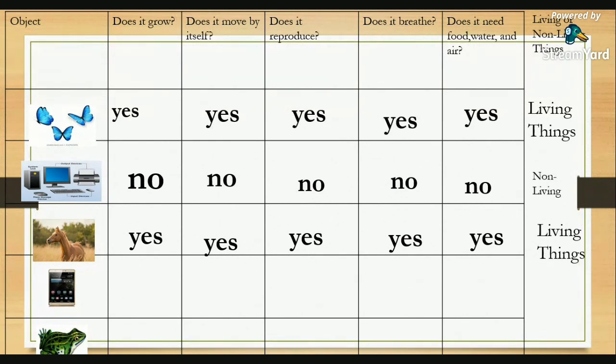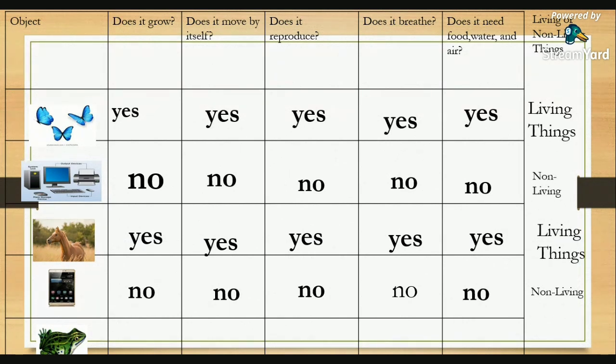Okay, let's proceed to number 4. What is this? A cell phone. Does a cell phone grow? No. Does it move by itself? No. Does it reproduce? No. Does it breathe? No. Does it need food, water, and air? Okay, no. So what do we call that object? We call that a non-living thing. Okay, very good.